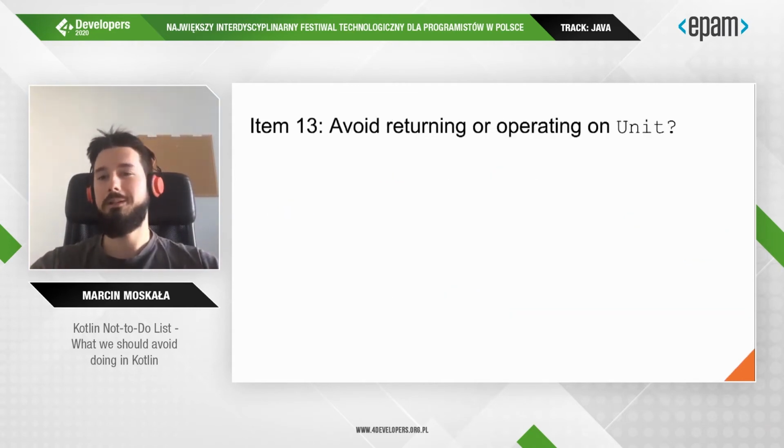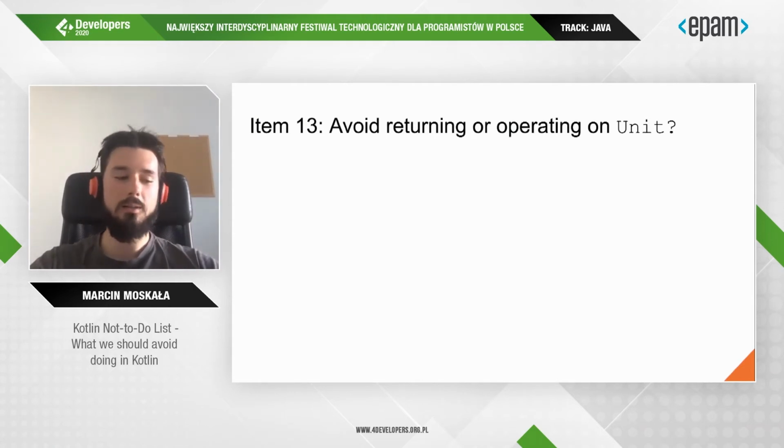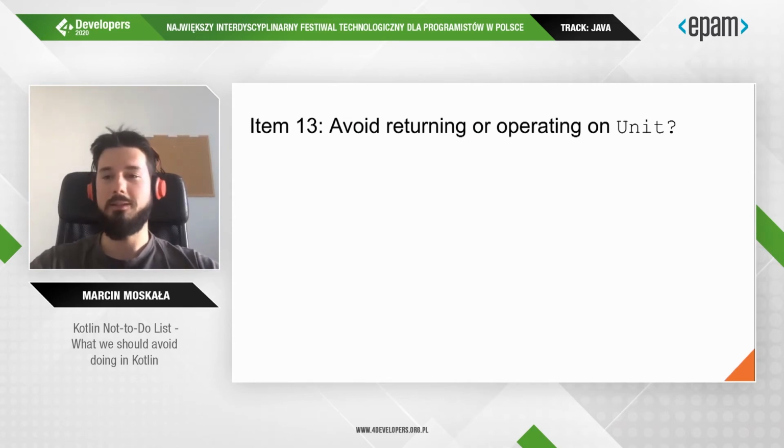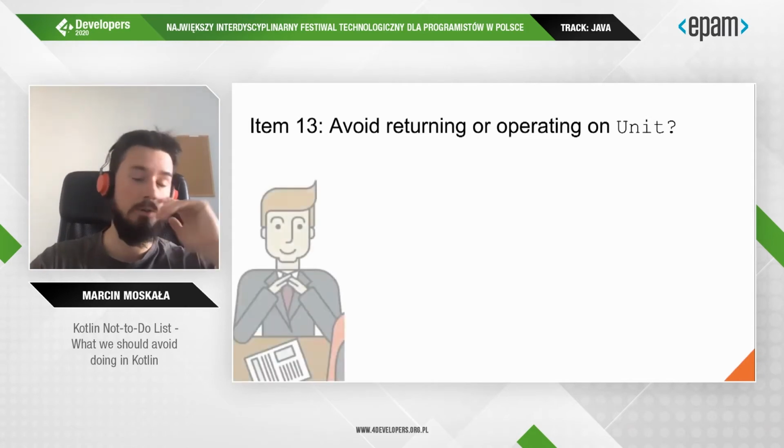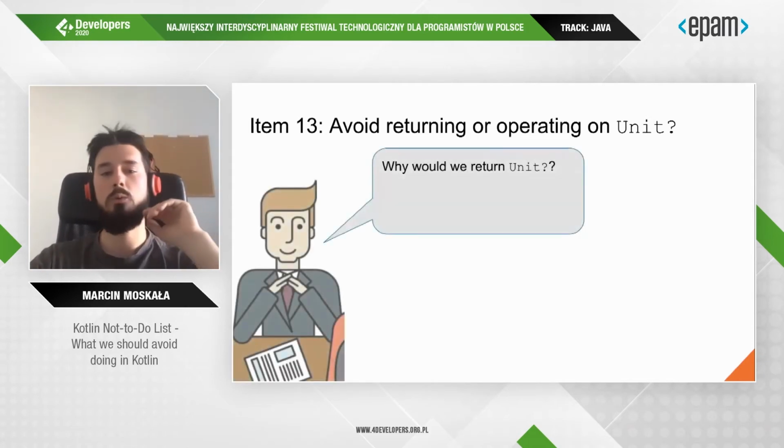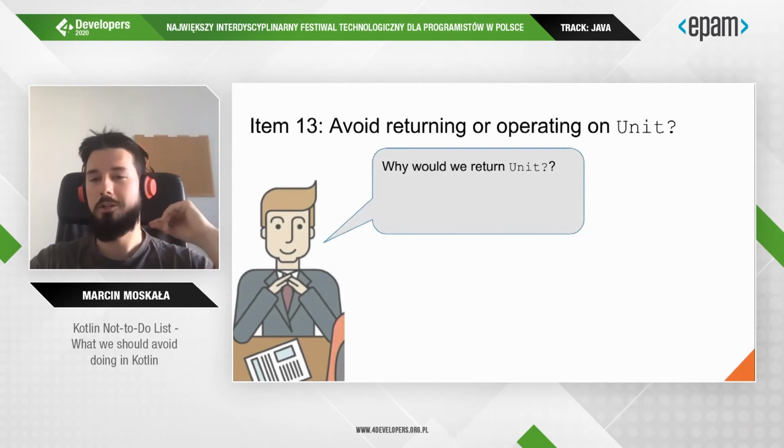One of them is to not operate on nullable Unit. I haven't seen it for quite a while, so I'm very happy about it. But at the beginning, at the beginnings of Kotlin popularity, I've seen it in quite a few places. And it was actually asked of my friend in an interview. The interviewer asked, hey, why would you want to return nullable Unit?